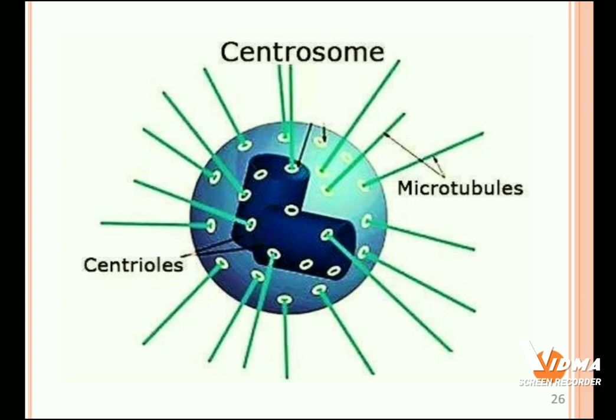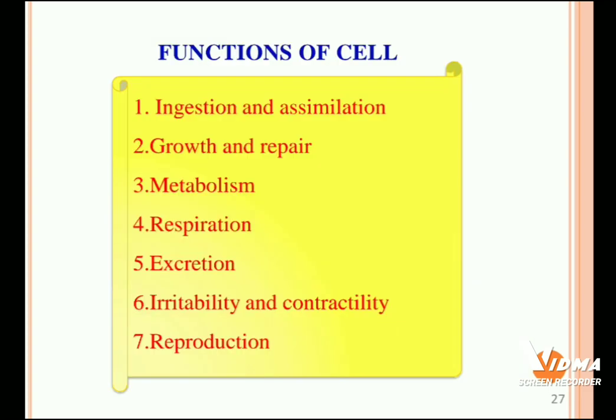We should already know that a group of microtubules combined together forms centrosomes. Both centrosomes and microtubules play an important role in the cell division process. So these are the basic structures of the cell. Let's move on to the various functions of the cell.